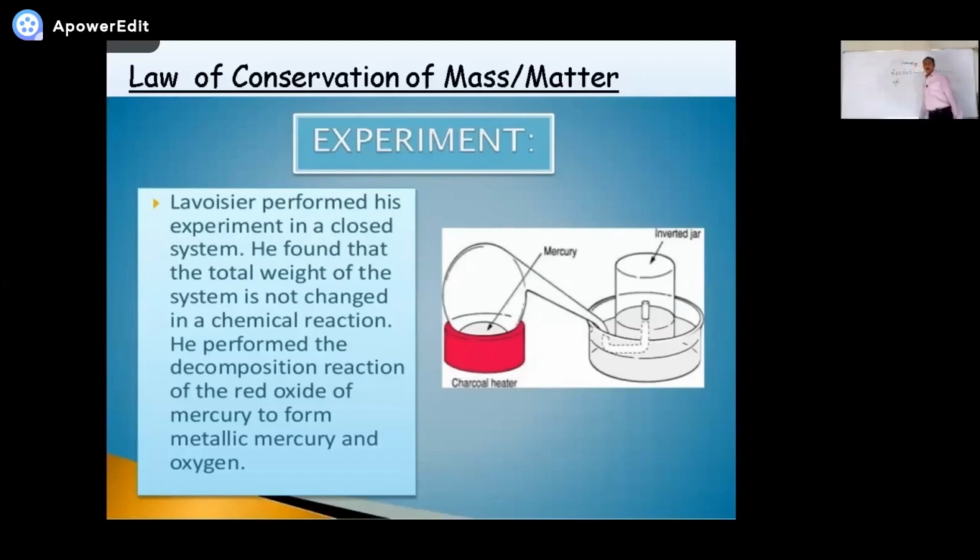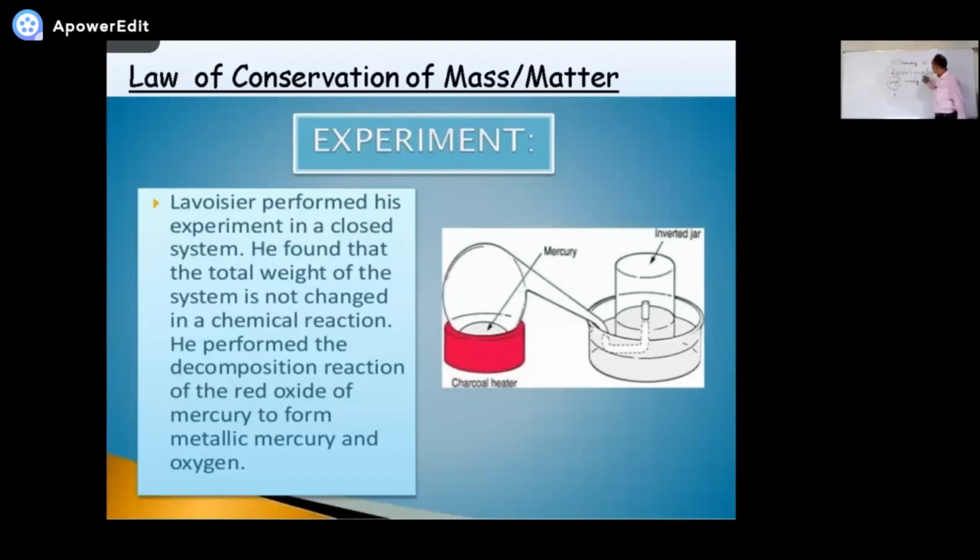HgO, red mercury oxide, when Lavoisier heated it in a closed jar, in a closed vessel, in a closed container, what happened? It decomposes into mercury and oxygen. Before starting the experiment, he measured its mass. He noted down its weight.